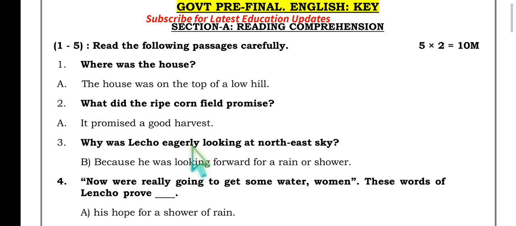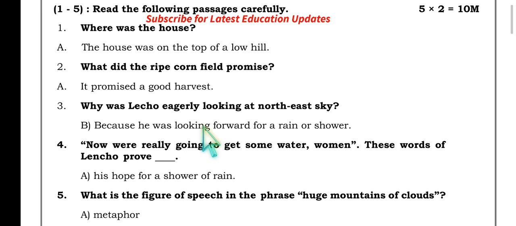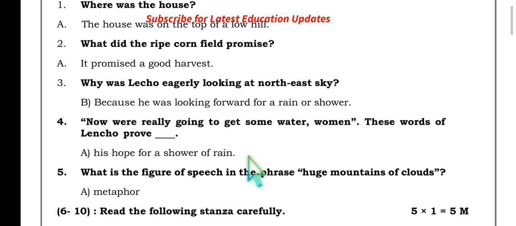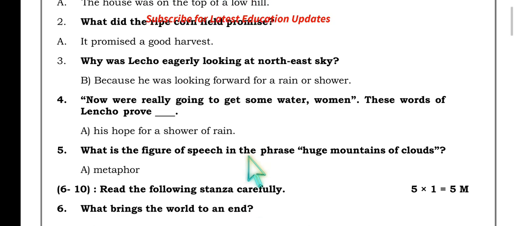Next one. What did the ripe corn field promise? It promised a good harvest. So very easy to answer from the given passage and context. Why was Lencho eagerly looking at the northeast sky? Because he was looking forward to rain or shower. Next question is the fourth one. We were really going to get some water. These words of Lencho prove his hope for a shower of rain.